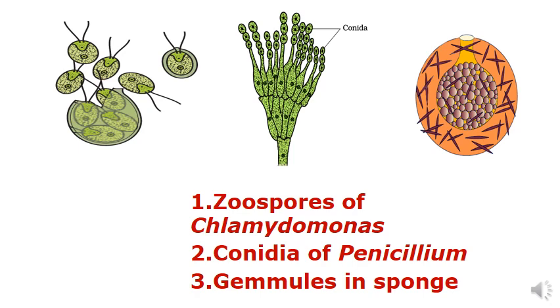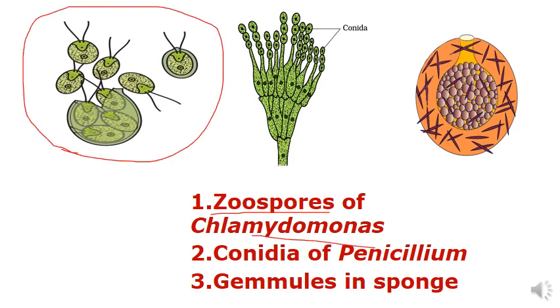Okay, so let's move on to our last part in asexual reproduction. These are some asexual reproductive structures. Apart from the asexual reproductive structures we have discussed so far, these three are certain other asexual reproductive structures which are also important. The first one is zoospores. These zoospores are present in Chlamydomonas. Chlamydomonas is an algae. Second one is Conidia. The Conidia is present in Penicillium, which is a fungi.